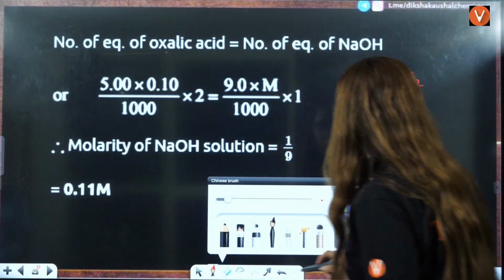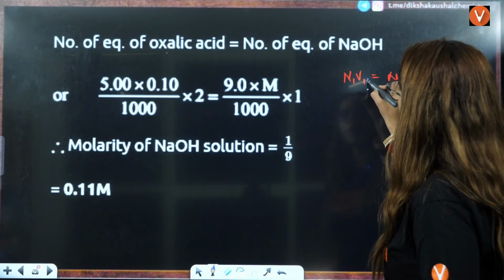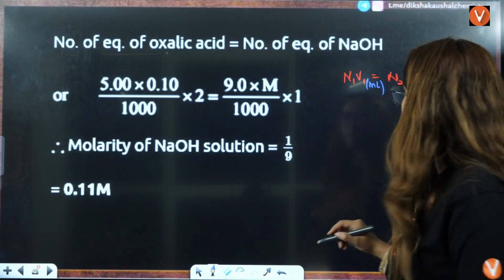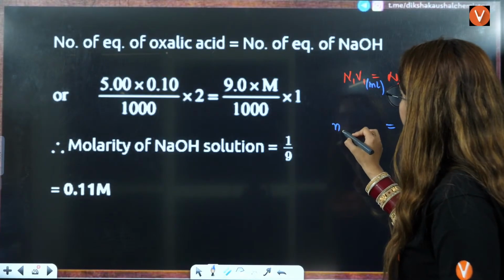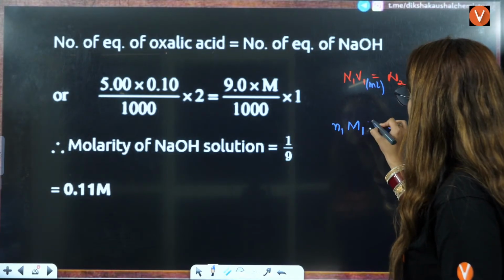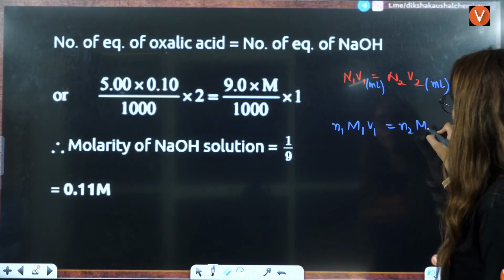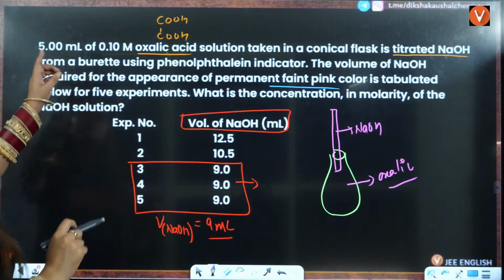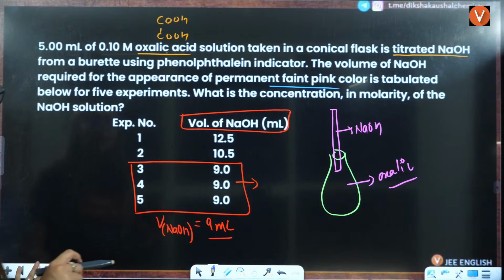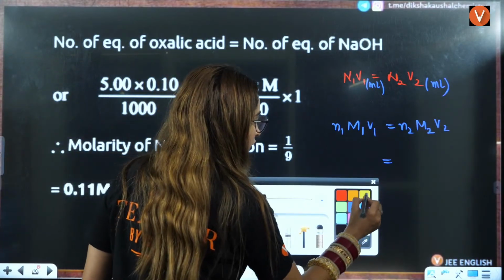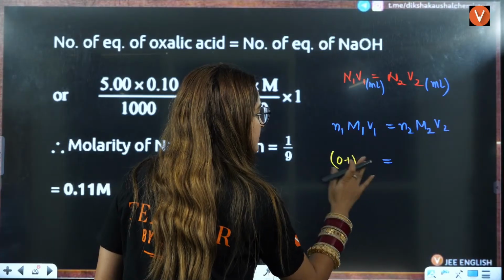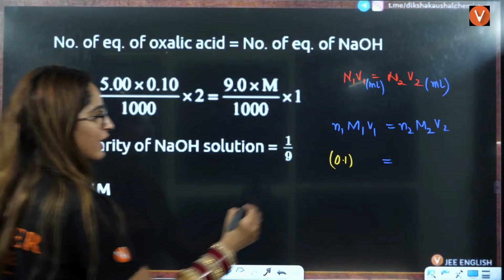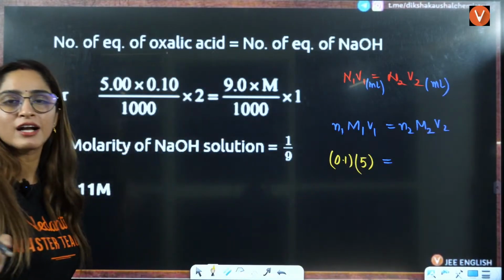You don't have to divide it by 1000 because if you take this also in milliliter, this also in milliliter, that doesn't matter, right? Because 1000 will cancel each other. What is N1? This is N factor of 1, molarity of 1, V1, N factor of 2, molarity of 2, V2. Now molarity is given to you for oxalic acid, right? This is 5 ml oxalic acid, 0.1 molar. So I'll write it as 0.1. Volume is given to be 5. So I'll take it as 5 milliliter, right? N factor of oxalic acid.